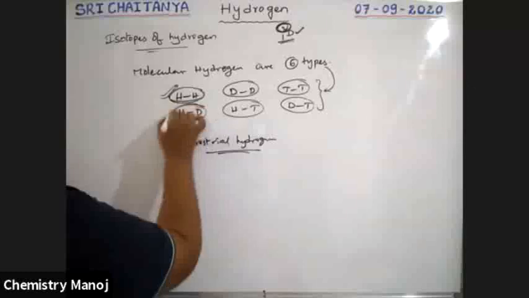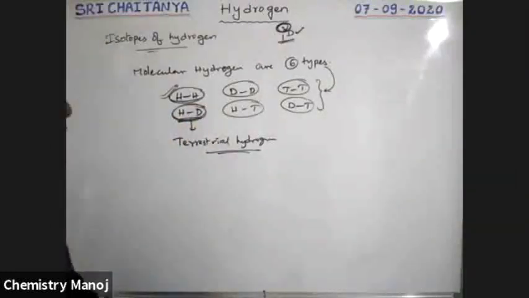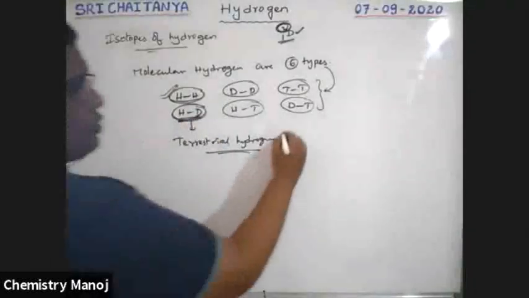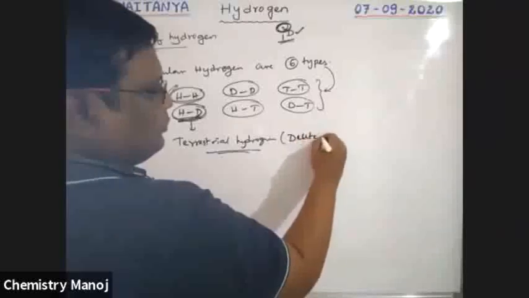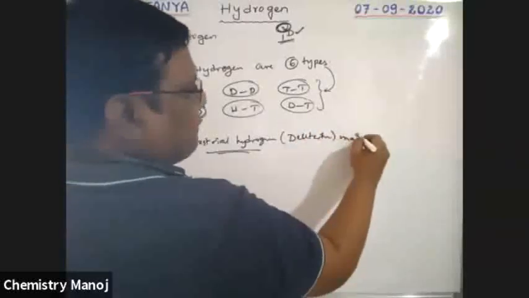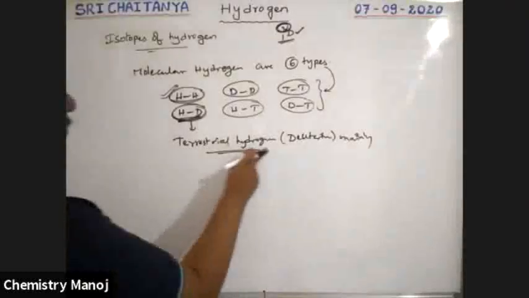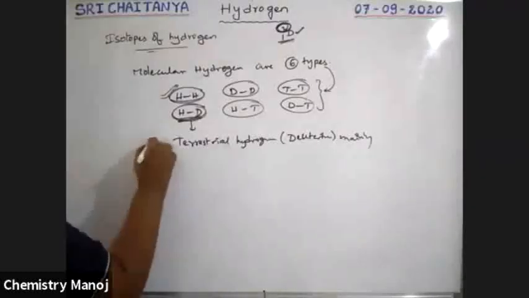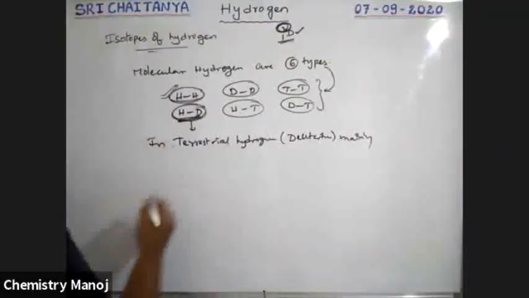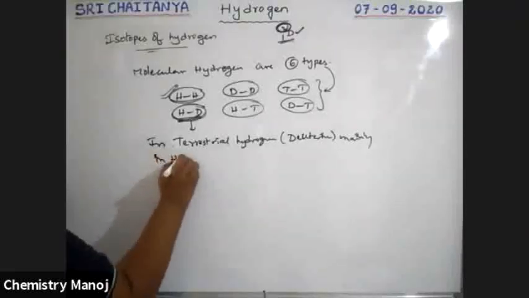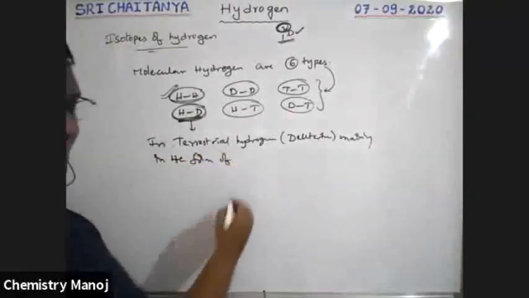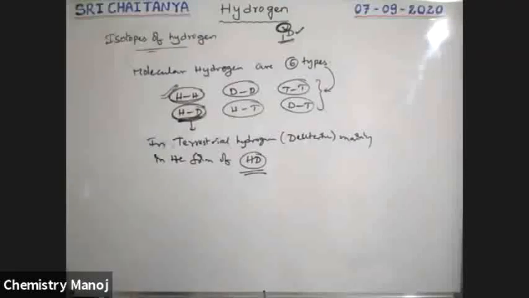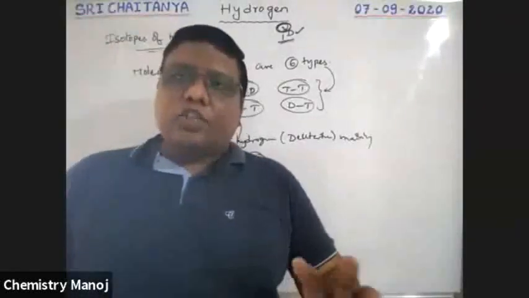Terrestrial hydrogen exists in the form of HD; deuterium exists mainly in the form of HDO. So that is all about the isotopes of hydrogen.